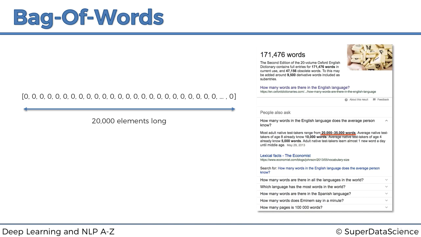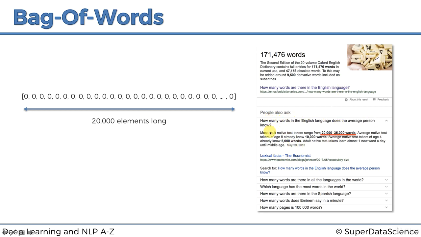So here's a quick search on Google. How many words are there in the English language? I came up with 171,476 words. That's how many entries in the Oxford Dictionary, plus some obsolete words, plus derivative words, and so on. But also,